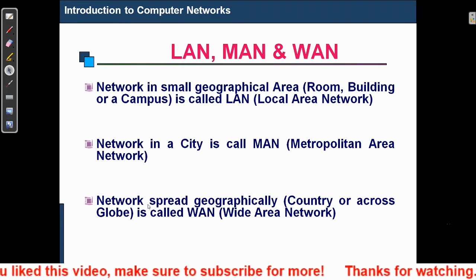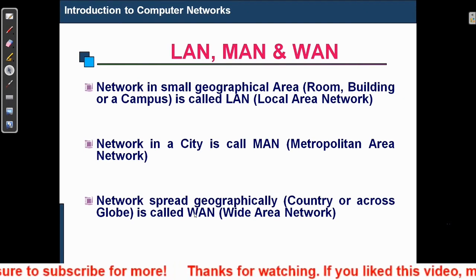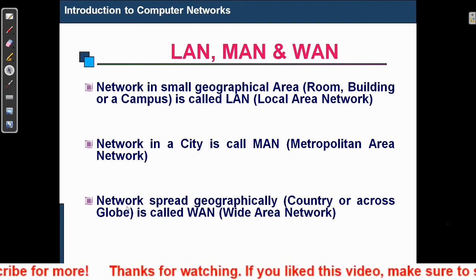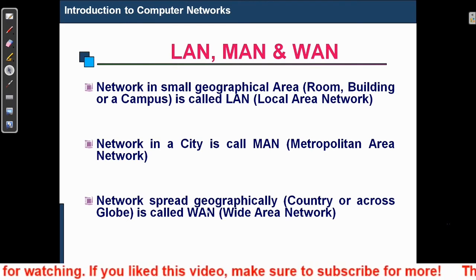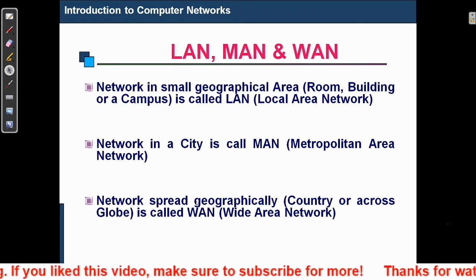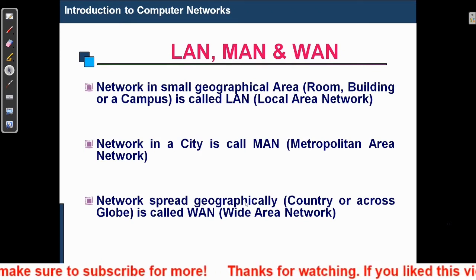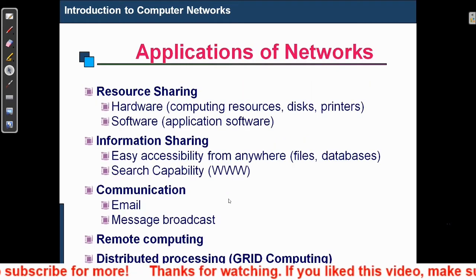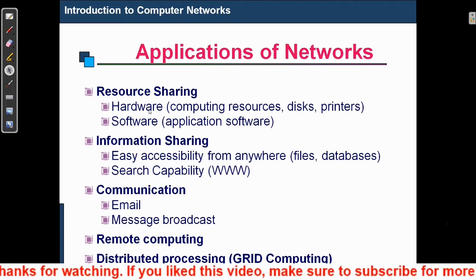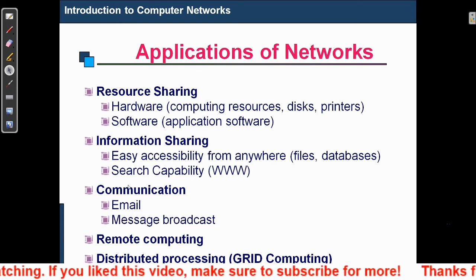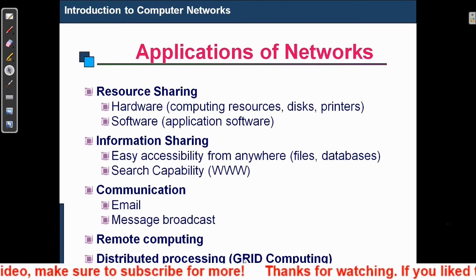And the last and the important one is called WAN. WAN is a wide area network, and the network is spread across the World Wide Web. That simple: a network spread across the country or across the globe is termed as WAN. Applications of network. We have different applications of network: resource sharing, information sharing, communication, remote computing and distributed processing, that is called grid computing.